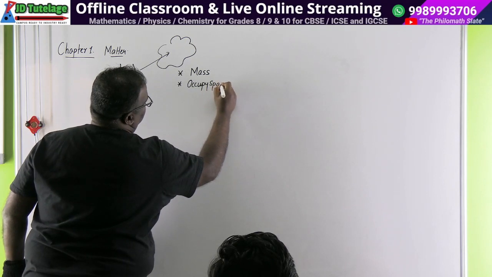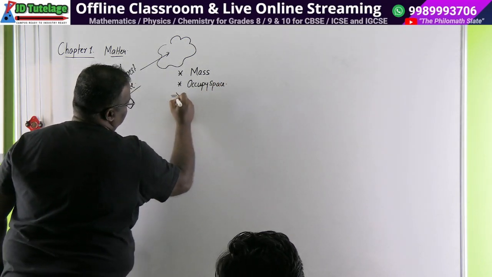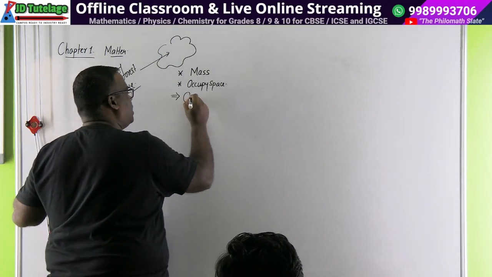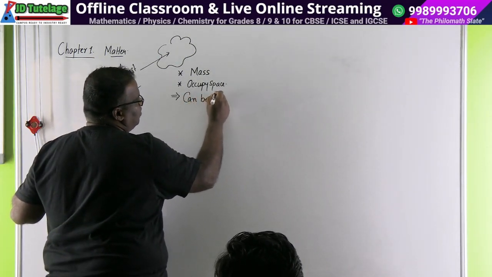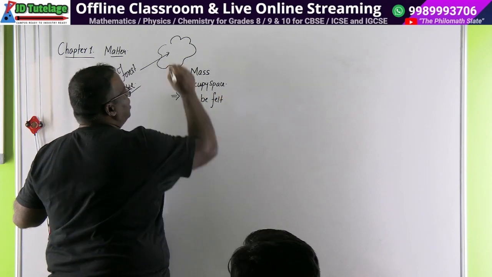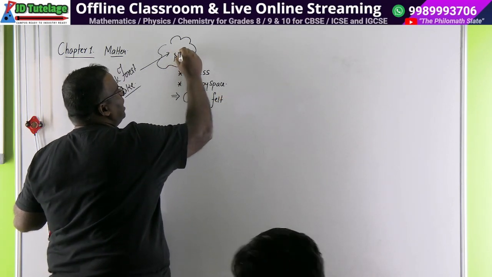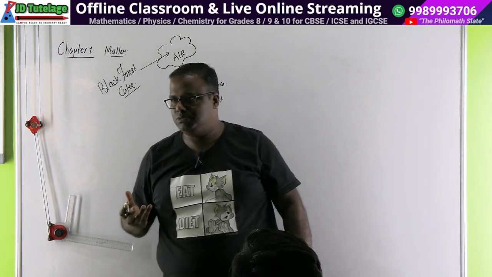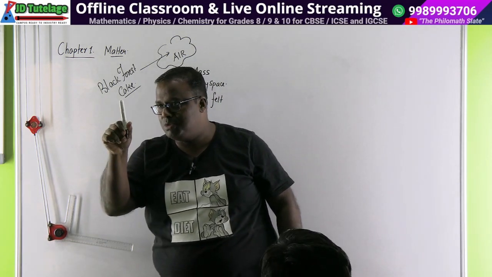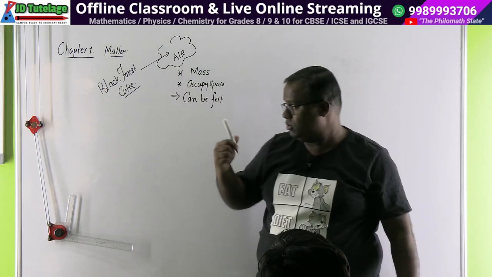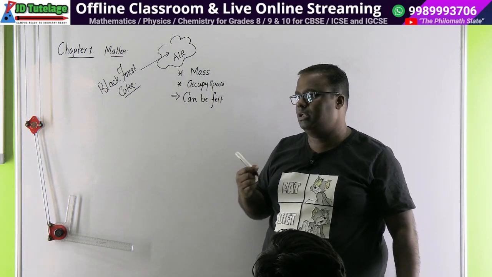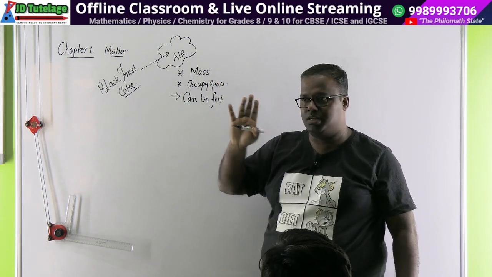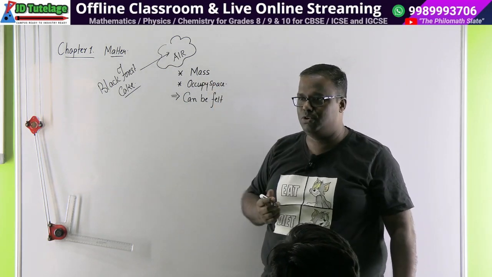ठीक है ना? लेकिन एक थर्ड भी यहाँ पे डालेंगे. ये थर्ड हमारी तरफ से ले लो आप. थर्ड को हम ये कहते हैं can be felt. Now why was the third thing introduced? For example, if your matter is something called air, air has mass, but you don't see air, right? You see this marker pen, you can see my head, you can see anything around you. आपको air दिखता नहीं है. So for your heart to believe that air has mass, this doesn't become very convincing for you.